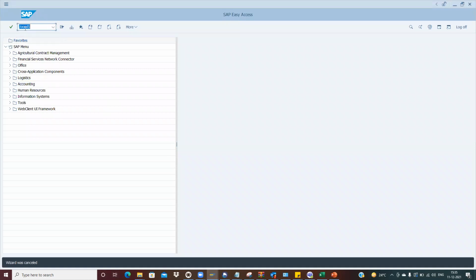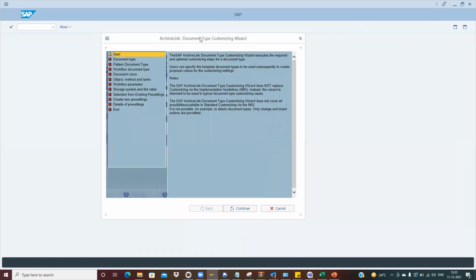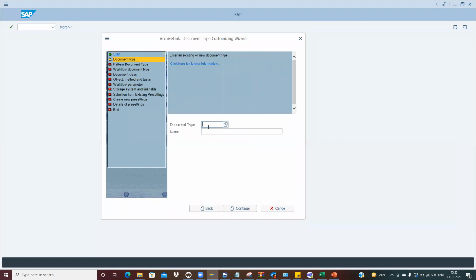Now let me try to create the new archive doc type. Let's suppose I am creating ZPDF_1000, ZPDF for Germany archive doc type.